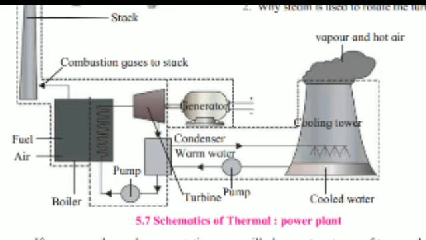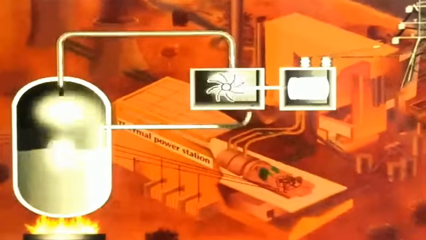See here, this is the schematic of a thermal power plant. In this you can see the turbine, the generator, two towers, fuel tank, in that fuel, air, pump, water pipes, all these things. Here is the working of the thermal power plant.